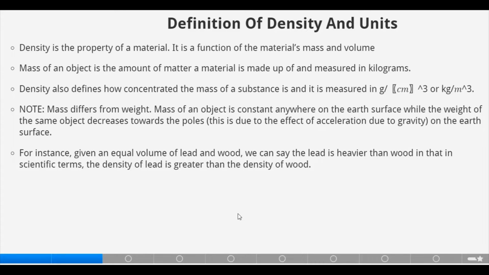Take note, mass differs from weight. Mass of an object is constant anywhere on the Earth's surface, while the weight of the same object decreases towards the poles. This is due to the effect of acceleration due to gravity on the Earth's surface. For instance, given an equal volume of lead and wood, we can say the lead is heavier than wood, in that, in scientific terms, the density of lead is greater than the density of wood.